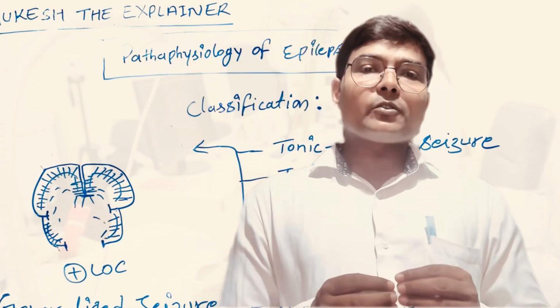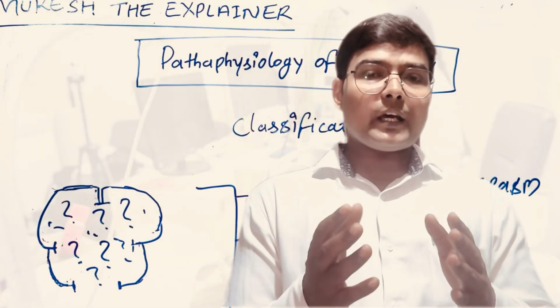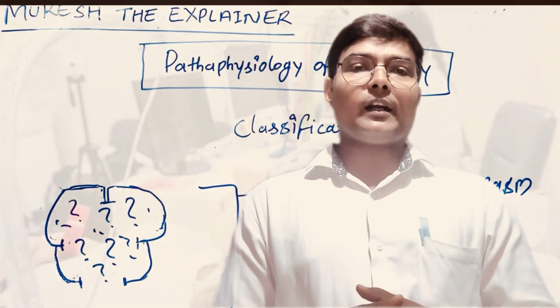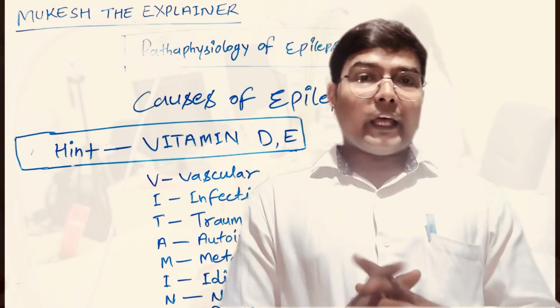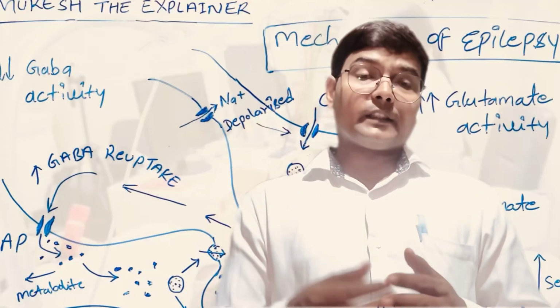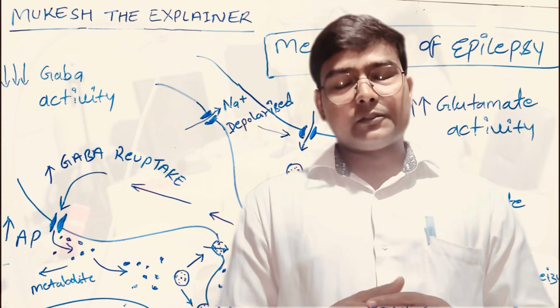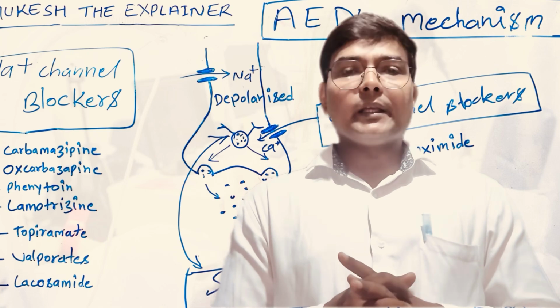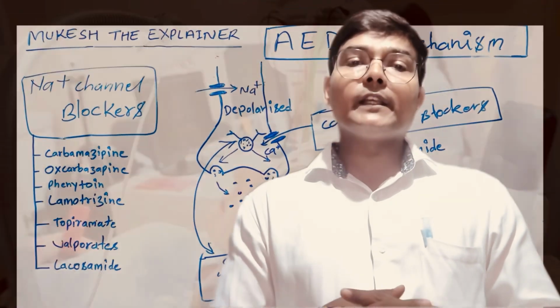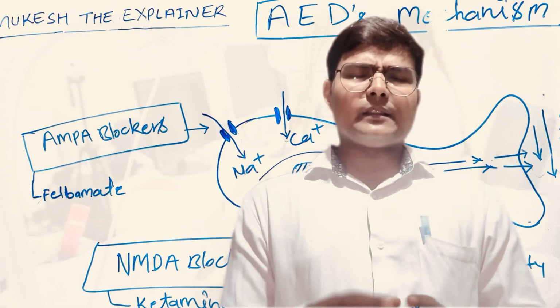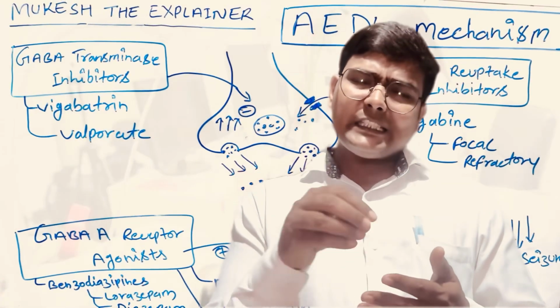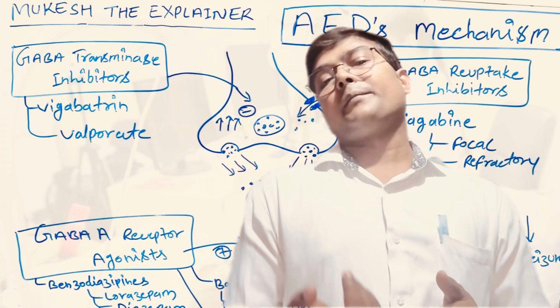Along with ion channels, some receptors are also present on the neuron cell. So like other cells, the neuron cell contains these factors: receptors, ion channels and neurotransmitters. An imbalance between these factors definitely leads to epilepsy.